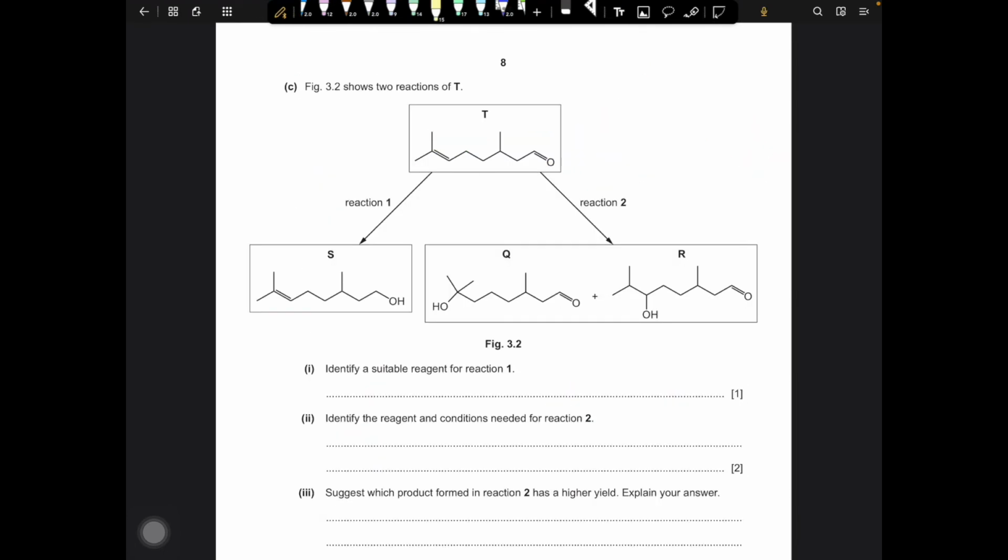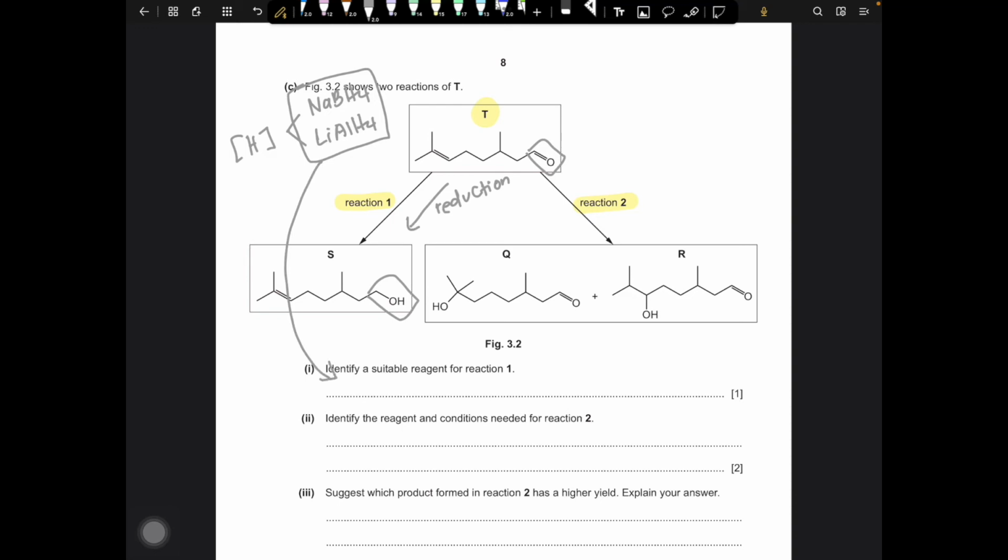In this next question, we have molecule T undergoing two types of reaction. In the first reaction, as we can see, the aldehyde has been changed into primary alcohol. This type of reaction is a reduction reaction where we will need a reducing agent. There are two reducing agents. The first one is sodium borohydride and the other one is lithium tetrahydridoaluminate. Either of these two reducing agents can be added for this question.